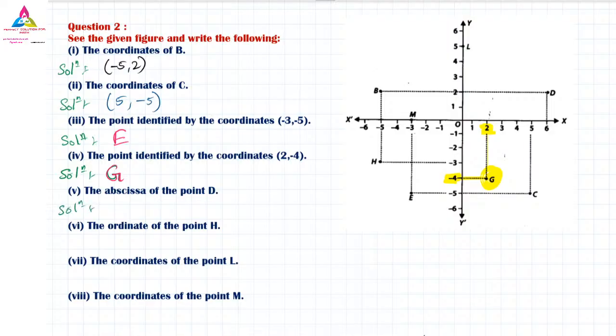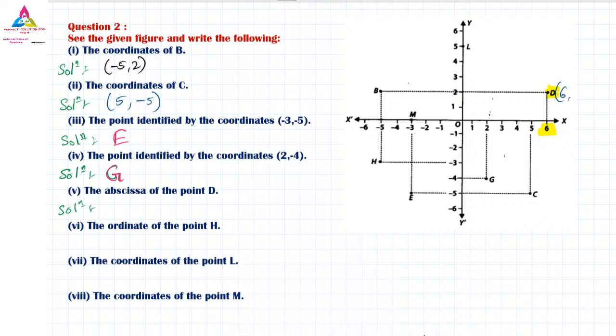So the solution for this is what? The name is nothing but G. Next one, very importantly, minus 2 and 2 and minus 4 is finished. Now let us move on to the next one. D point. Where is the D point? D point is here. What is the coordinate of this D now? First we have to show the x-value. The x value is 6.